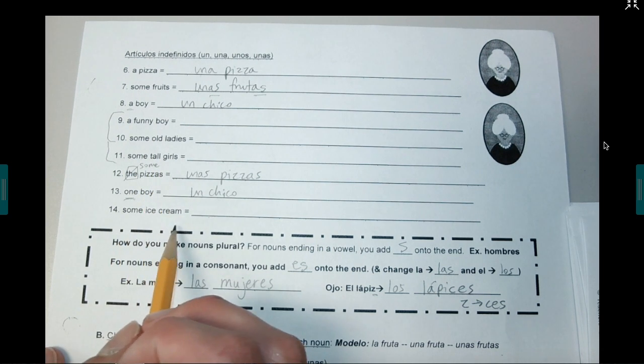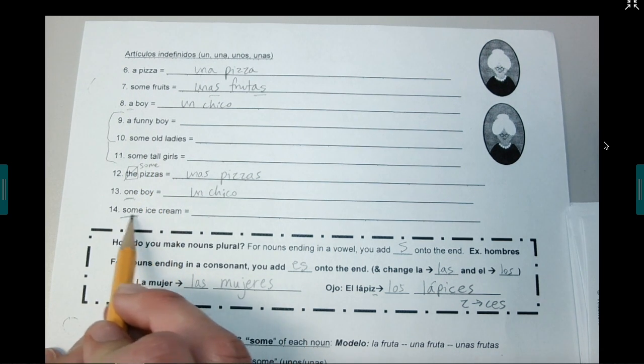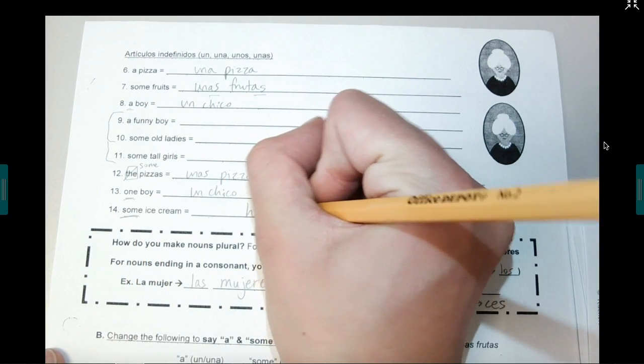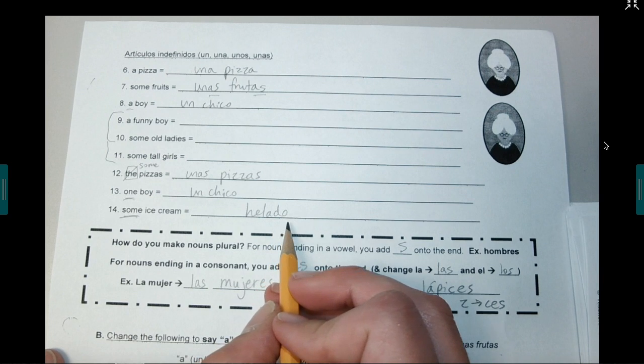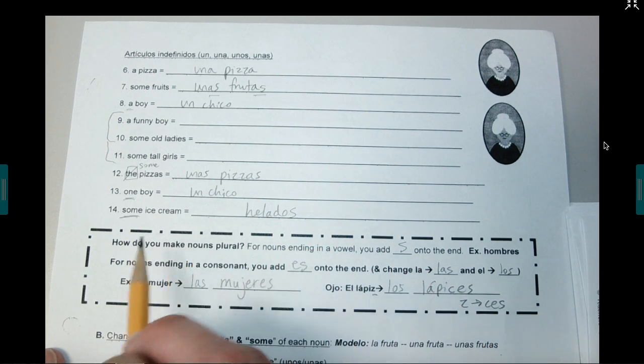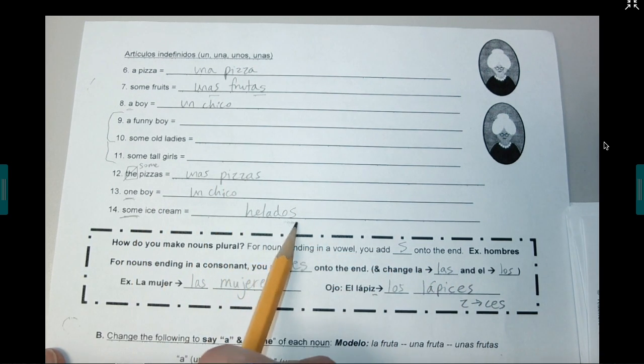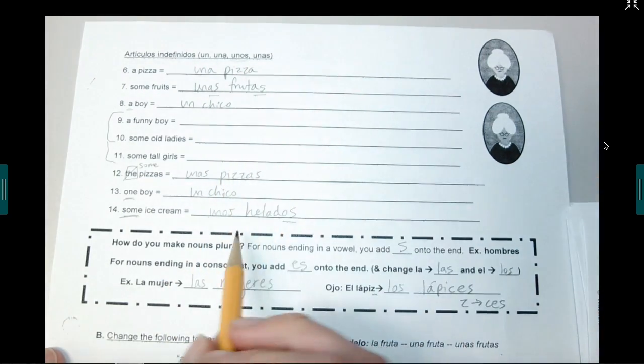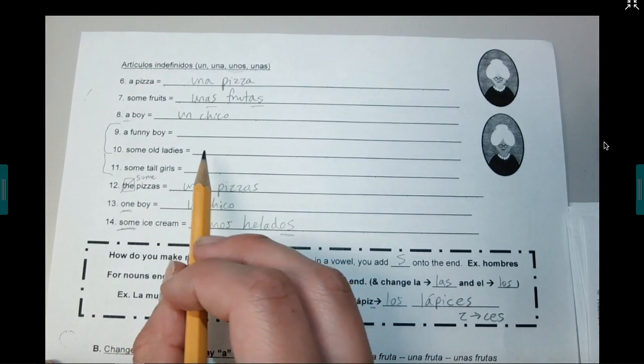And finally, some ice cream. In this case, I have to be careful because some implies that there's more than one of the ice cream. So I know it's helado, okay? And I'm going to need to add an S on the end because it's plural. And I need to think, what is my masculine plural form of my indefinite article? Unos helados, okay?